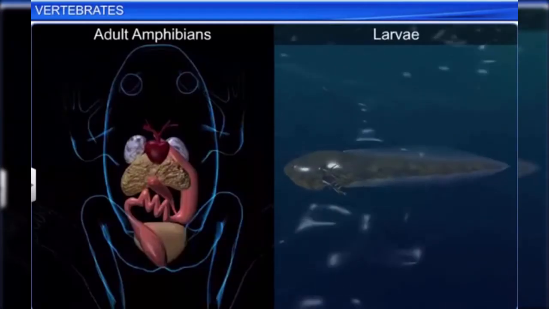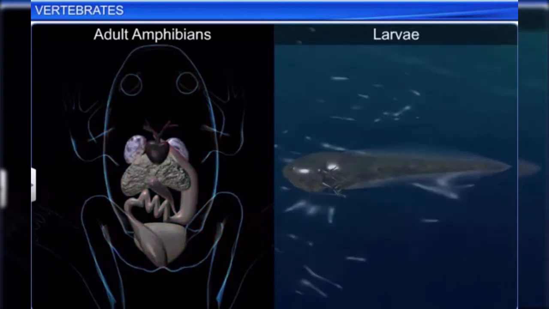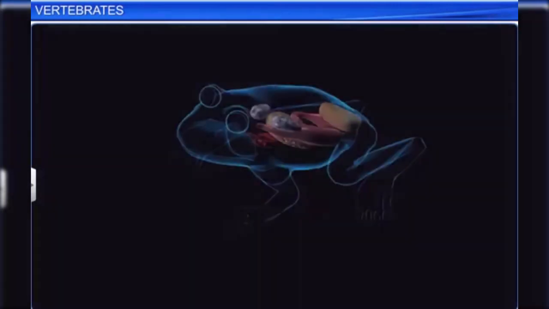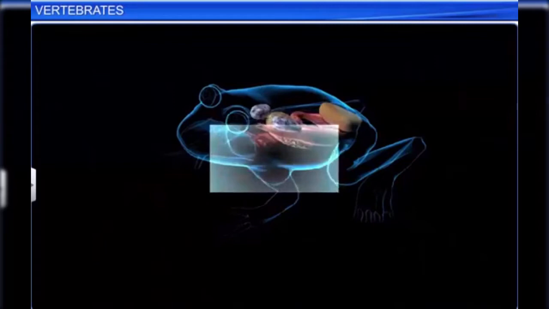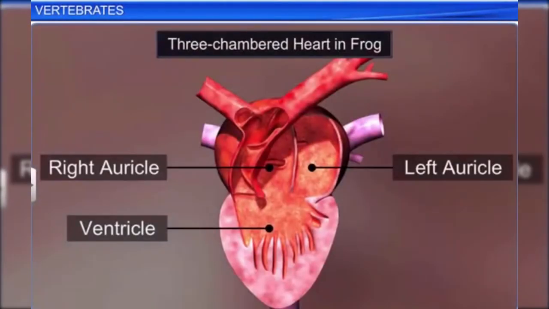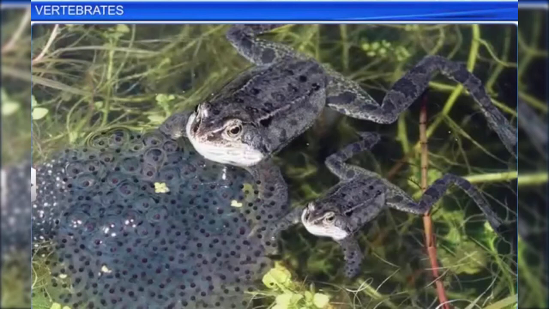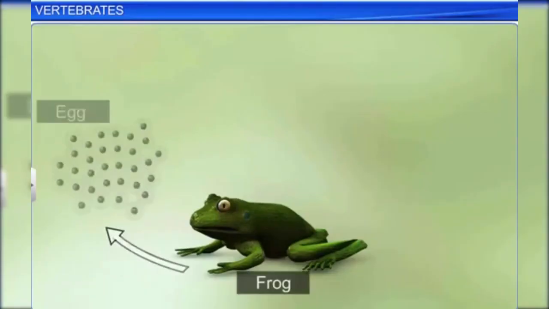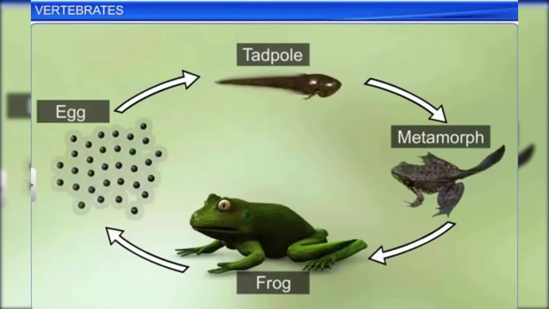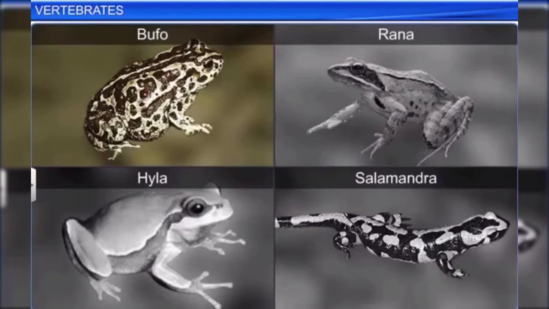Adult amphibians breathe through lungs and skin, while the larvae breathe through external gills. These animals are cold-blooded with a 3-chambered heart. In amphibians, the sexes are separate and fertilization is external. They are oviparous and exhibit direct or indirect development. Bufo, Rana, Hyla, and Salamandra are common examples of this class.